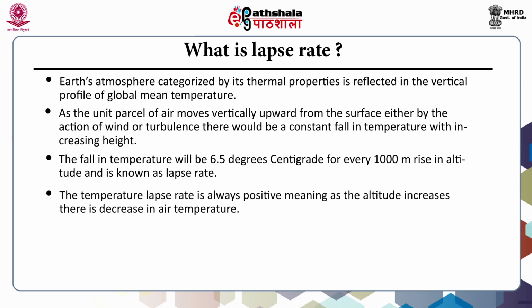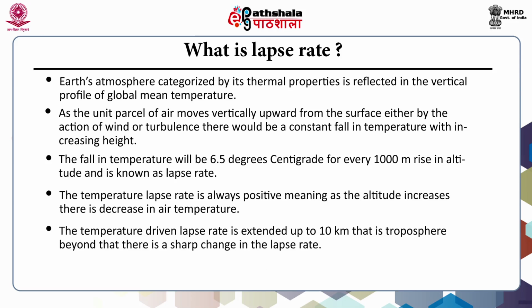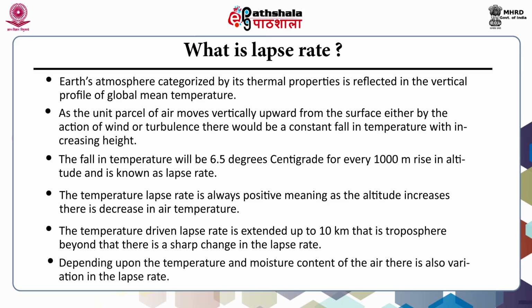The temperature lapse rate is always positive. That means as altitude increases, there is decrease in the air temperature. The temperature driven lapse rate is extended up to 10 km, that is in the troposphere. Beyond that, there is a sharp change in the lapse rate. Depending upon the temperature and moisture content of the air, there is also variation in the lapse rate.